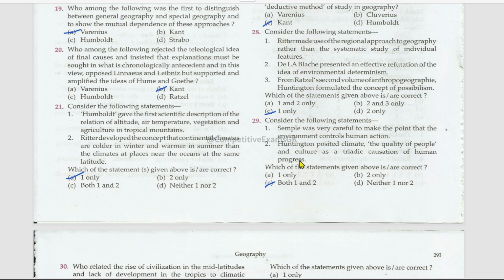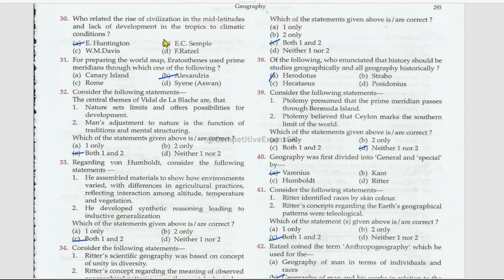Consider the following statements. Which of the following are correct? Semple was very careful to make the point that the environment controls human action. Right? Huntington posited climate, the quality of people and culture as a triadic causation of human progress. Both the statements are correct. Who related the size of civilization in the mid-latitudes and the lack of development in the tropics to climatic conditions? Huntington.